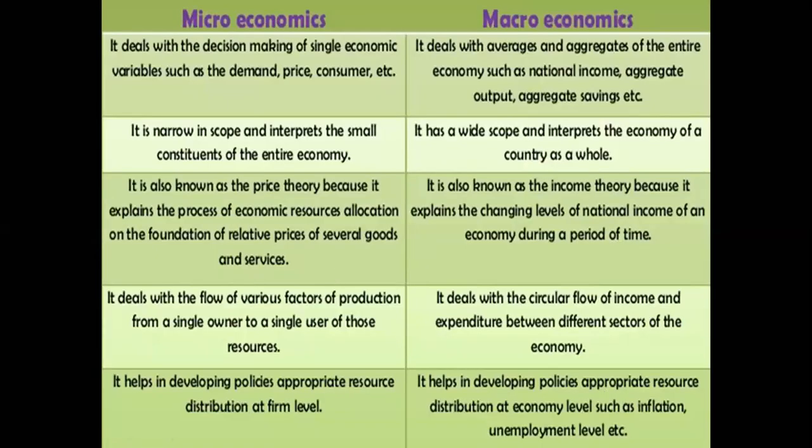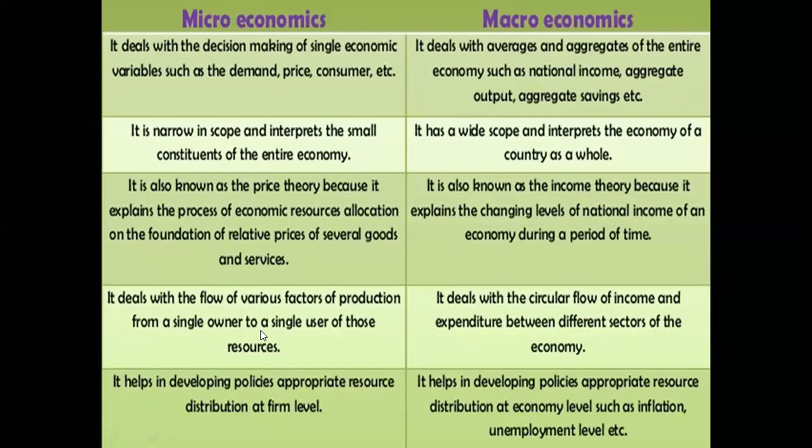Microeconomics versus macroeconomics. The difference of micro and macro we have already studied, that in microeconomics the I stands for individual, and in macroeconomics A stands for aggregate, which means whenever we are studying individual units, that is called micro, and whenever we are studying units as an aggregate, that is the concept of macro.